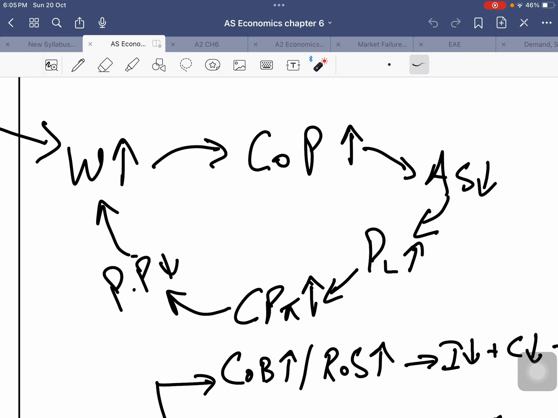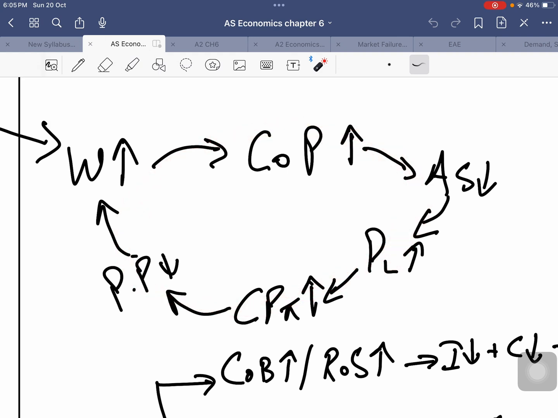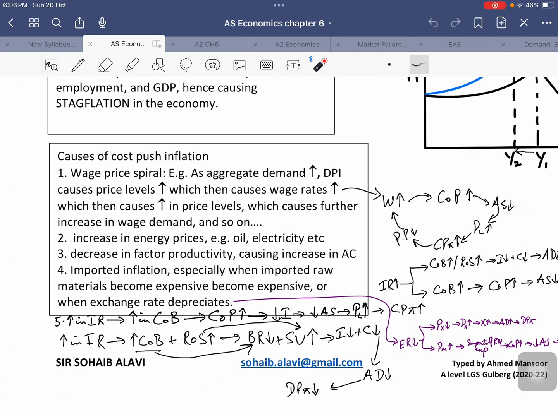And more often than not, this wage demand is accepted, wages rise, which again increases cost of production, which again leads to a fall in aggregate supply, which again causes cost push inflation, which again leads to a fall in purchasing power, hence an increase in the demand for wage. This cycle is known as wage price spiral, and this is one of the biggest causes of cost push inflation, number one. Number two is an increase in energy prices.